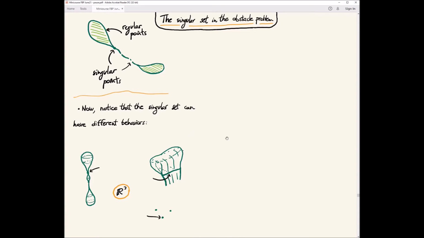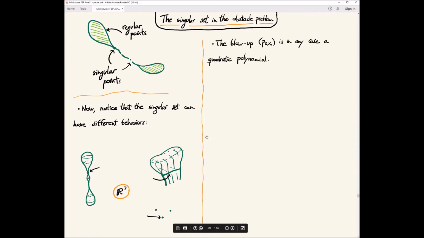Okay, and then the last kind of singular points would be points like this, which are really isolated points. The blow up would be, for example in R3, something like x1 squared plus x2 squared plus x3 squared, say, divided by 6. At these points you expect them to be isolated. If you have singular points where the blow up is positive in all directions, then you expect isolated points.